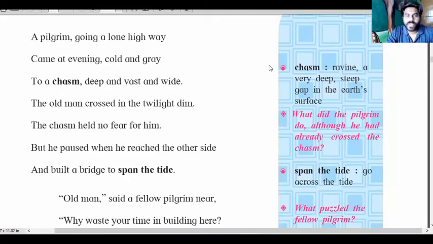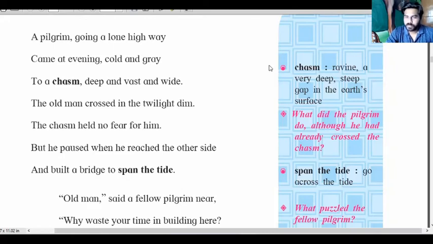Getting it? Look, way, gray. Wide is a different word, it's not related to dim and him, but wide is related to side. The first line way, the second line gray, so both rhyme equally, it means A. Now wide is different, so put B there.